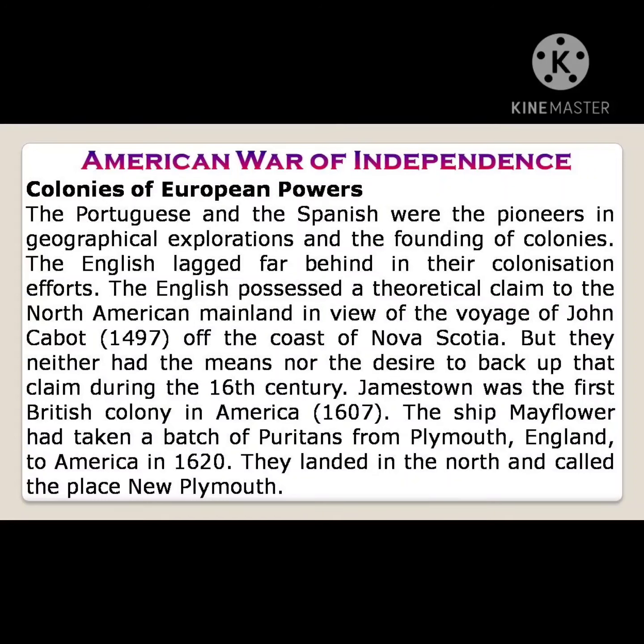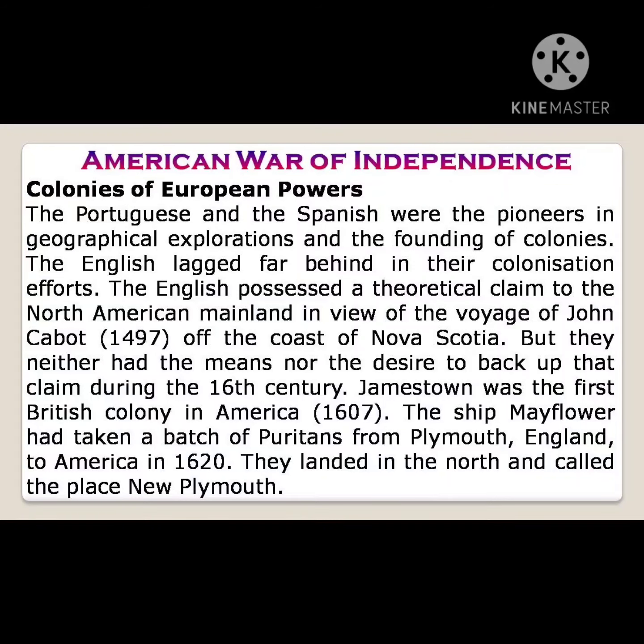Then the English lagged far behind in their colonization efforts. The English possessed a theoretical claim to the North American mainland in view of the voyage of John Cabot in 1497 off the coast of Nova Scotia. So who made the voyage? John Cabot.